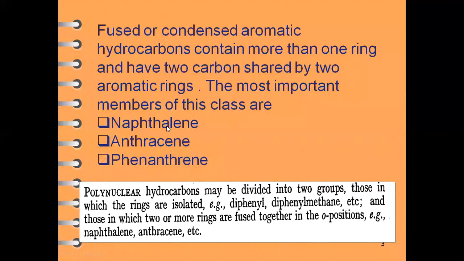I hope you have understood what naphthalene is, in which two benzene rings share their two carbon atoms and form an aromatic ring structure. So naphthalene has two benzene rings, and anthracene and phenanthrene have sharing between three benzene rings.